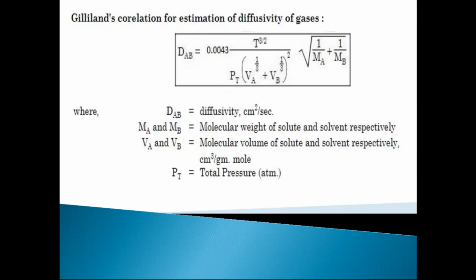Here units are very important. If a numerical is asked in the exam based on this empirical relation, you have to convert all the terms in the given units. Means pressure should be in atm, Va and Vb should be in centimeter cube per gram mole, and diffusivity should be in centimeter square per second. These are experimental relations, and units should be the same as given in the relation.